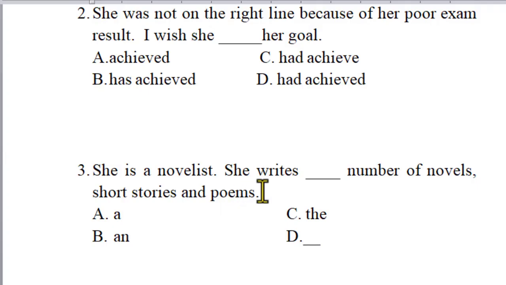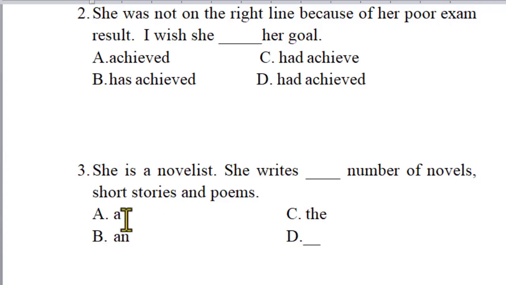So here she writes "a number of novels". A number of novels means a lot of novels, many novels. A lot of or many novels she wrote, because she's a novelist. If you insert "the number of novels", it means maybe one or two, no more than this one, please. There is a difference in meaning between "the number of" and "a number of".